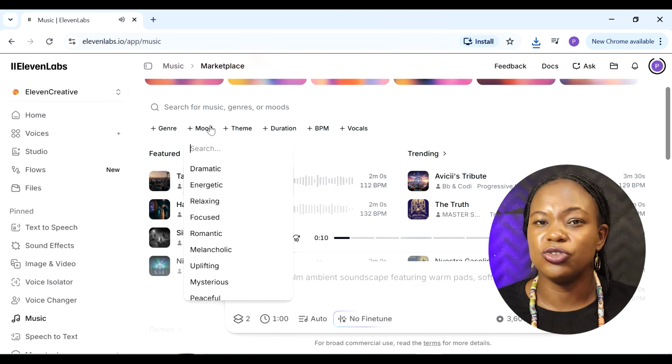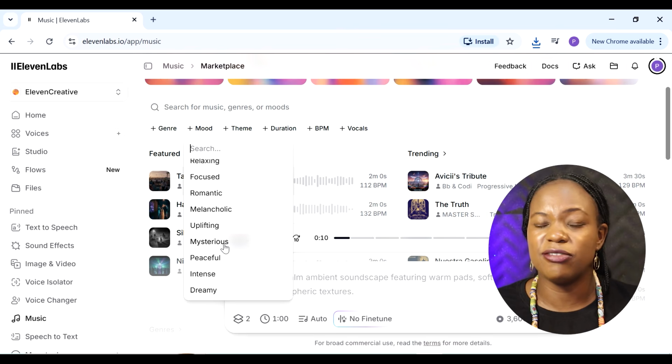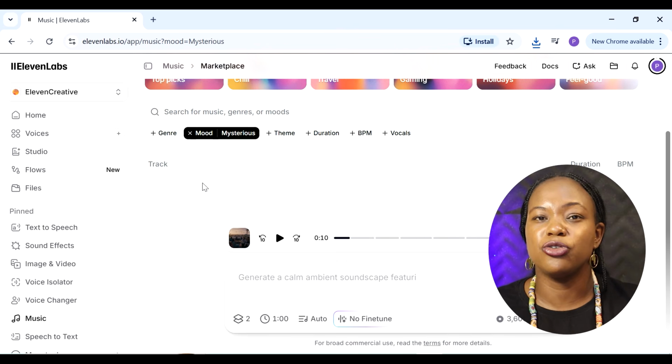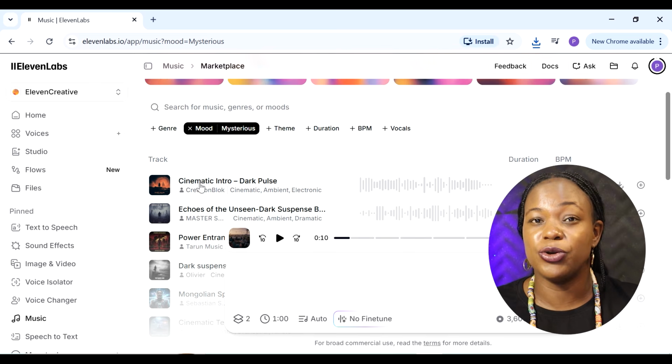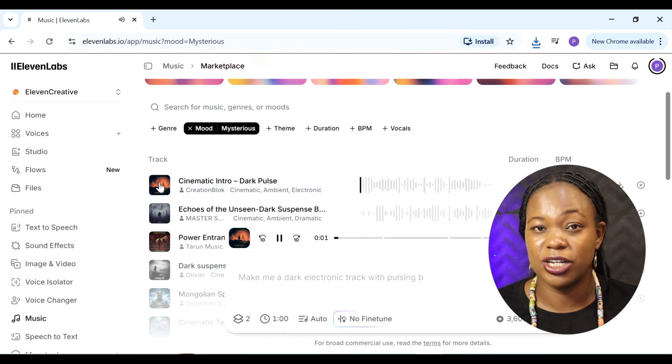You can actually use any video editor that you'd like to use. You can even use CapCut. You can even use Canva, and I'm going to show you how to use Canva to do video editing in a separate video. But this is what my final video looked like.